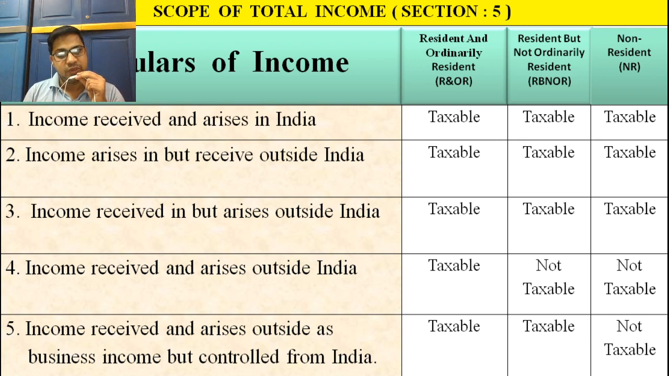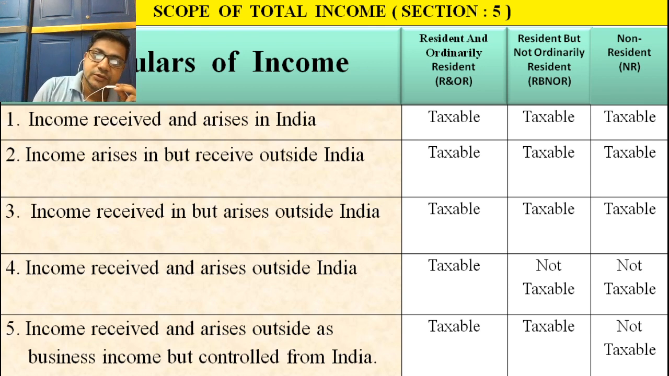Now the fourth rule: income received and arising outside India. It means generated or accrued outside India, and received also outside India. If such an individual is an RNOR, it is taxable. If such an individual is an RBNOR, non-taxable. And if such an individual is an NR or non-resident, it is also non-taxable.